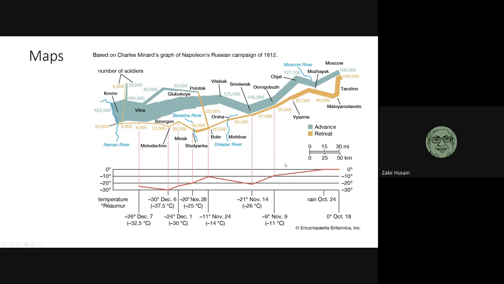This slide contains all necessary information. It tells you what happened to the army, the reasons why Napoleon failed. All the relevant information is given over here. You just have to look at it carefully.